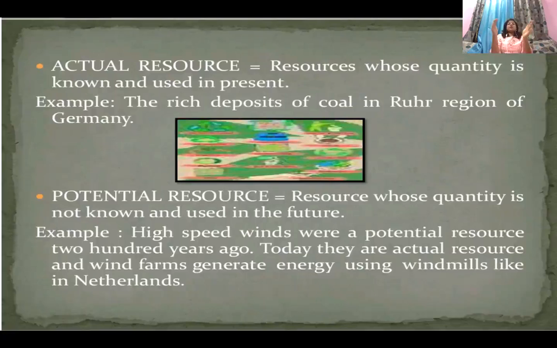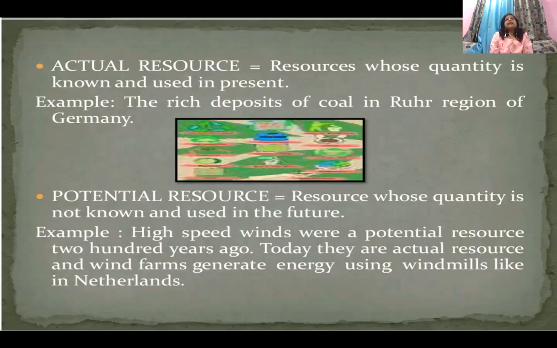So actual resources are those resources whose quantity is known, which can be used in present, like the rich deposits of coal in the Ruhr region of Germany. In Germany, there's a region called Ruhr, where these coal resources are known, although very rich, but yes, it is in a very limited amount.